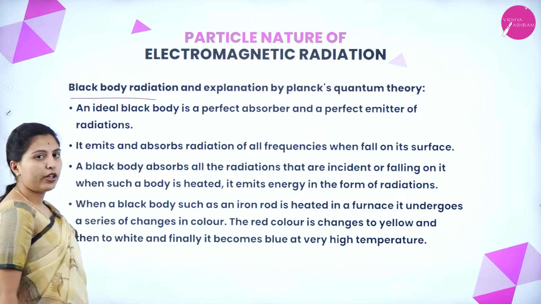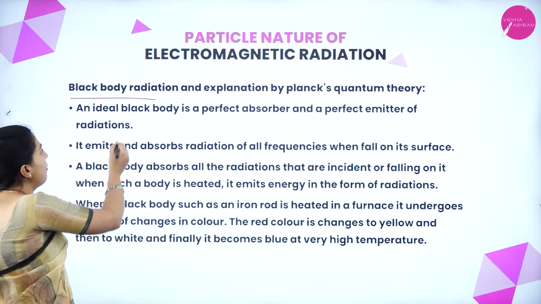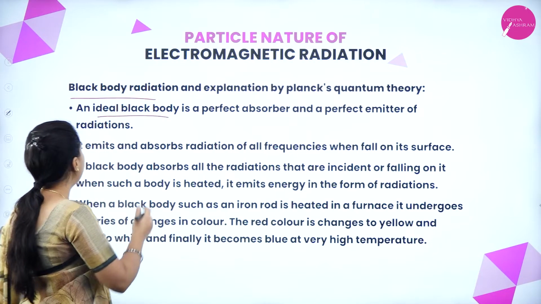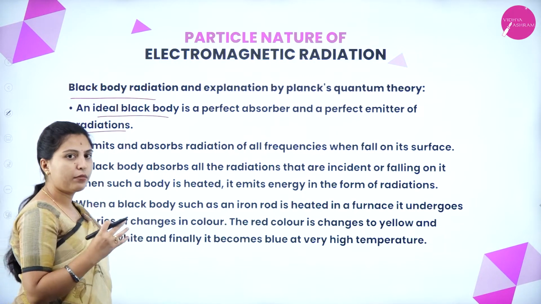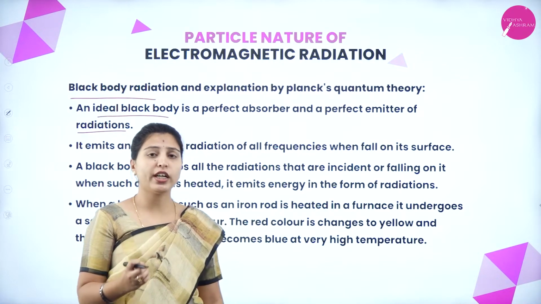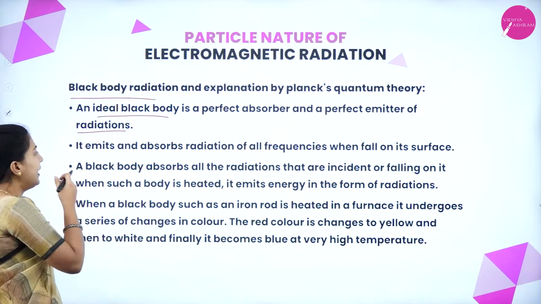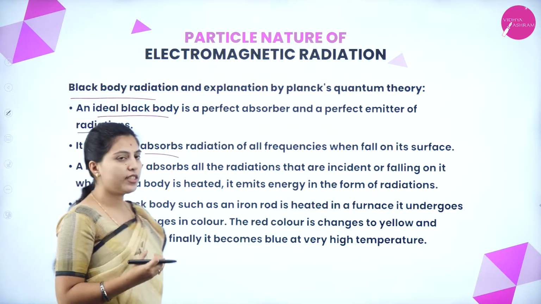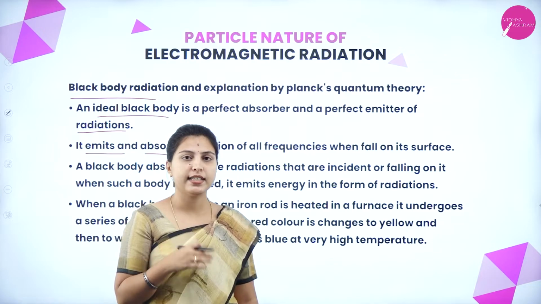What do we mean by black body radiation? An ideal black body is a perfect absorber or a perfect emitter of radiation. Whatever the black body is, it is a good absorber or a good emitter of radiation. It emits or absorbs radiation of all frequencies that fall on its surface.